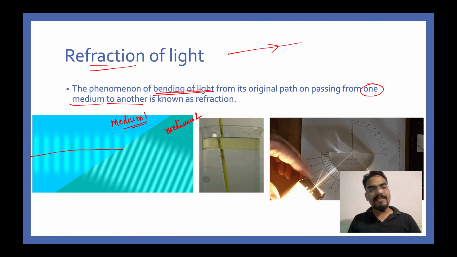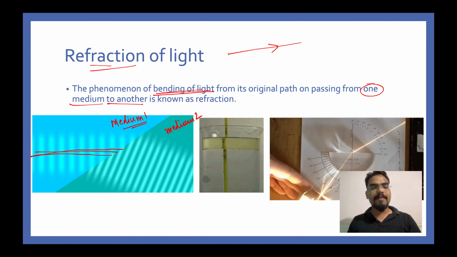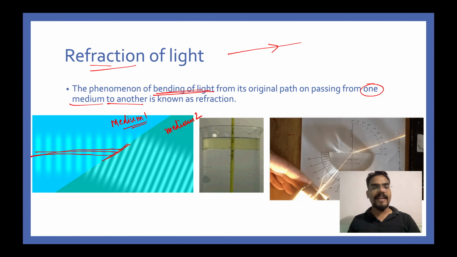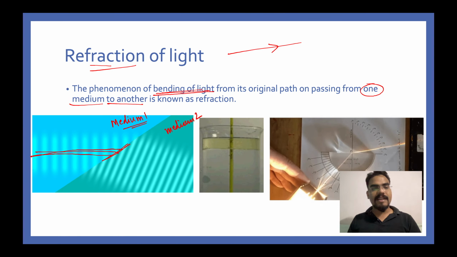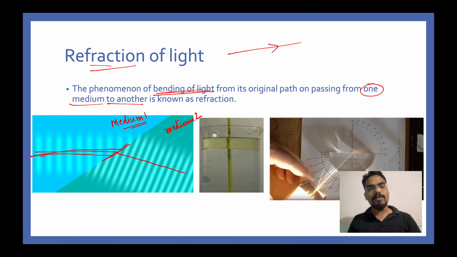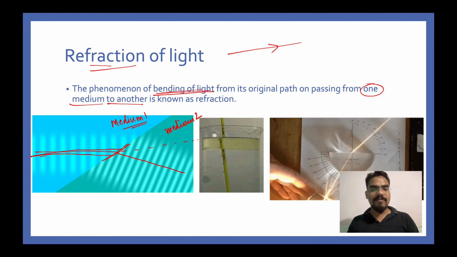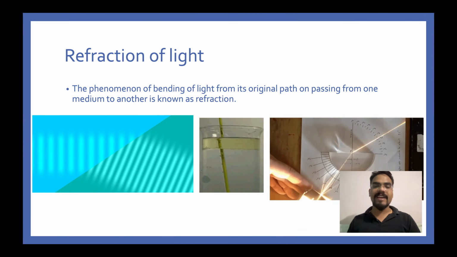You can see that it is traveling straight till this point. Once it is entering medium number 2, at the interface of medium 2, suddenly its direction changes and it is now in this direction instead of going towards this direction, which was earlier thought of. So this is called bending of light. I'm sure you guys can see it very clearly.